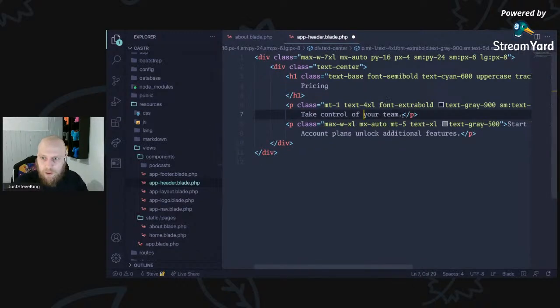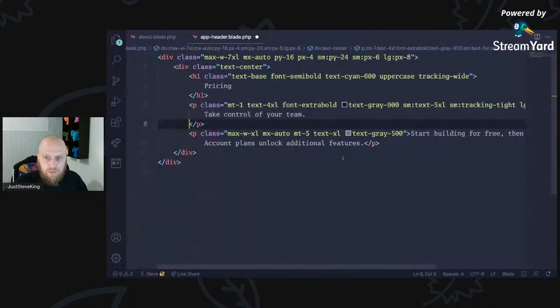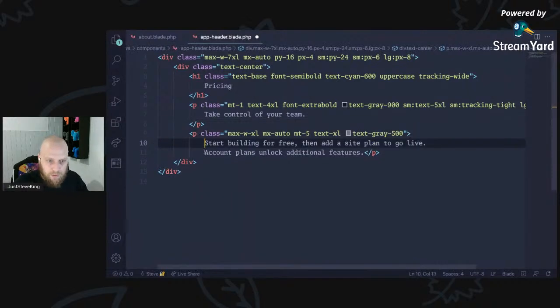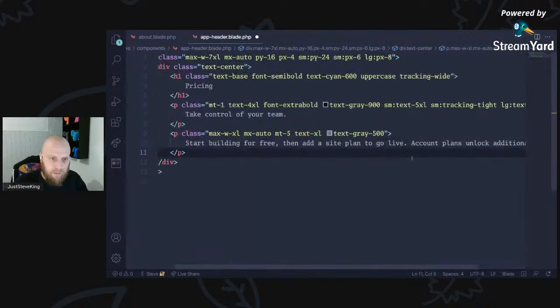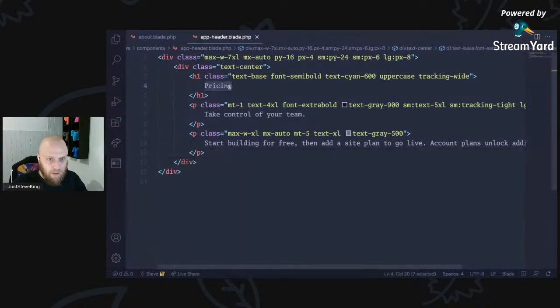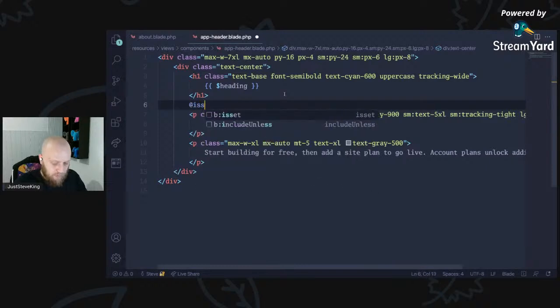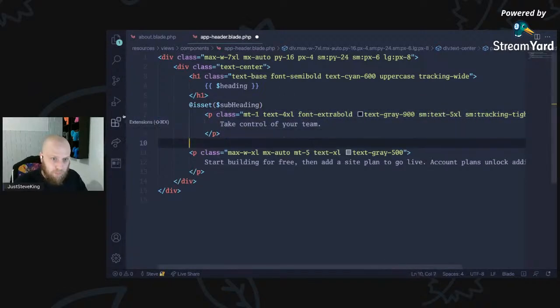Then we're going to have this part. Drop that. And so we've got three main sections to our heading here. We've got what I'd call the heading, subheading, and the message. So what we'll do is we will go heading there. And within here, we'll do a, if we have a subheading, we'll display it.